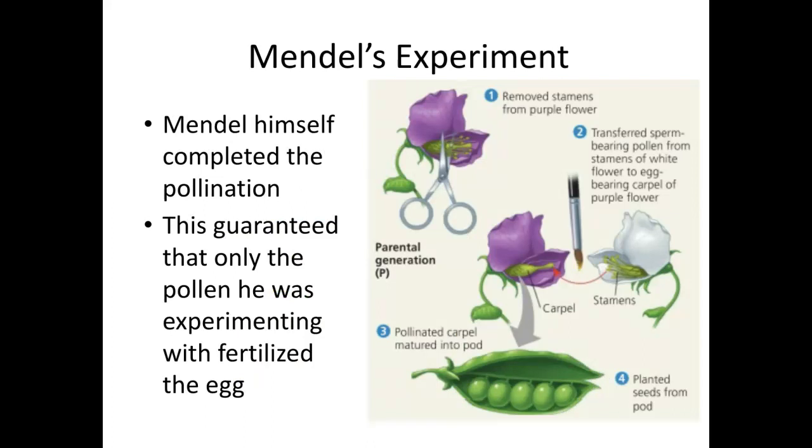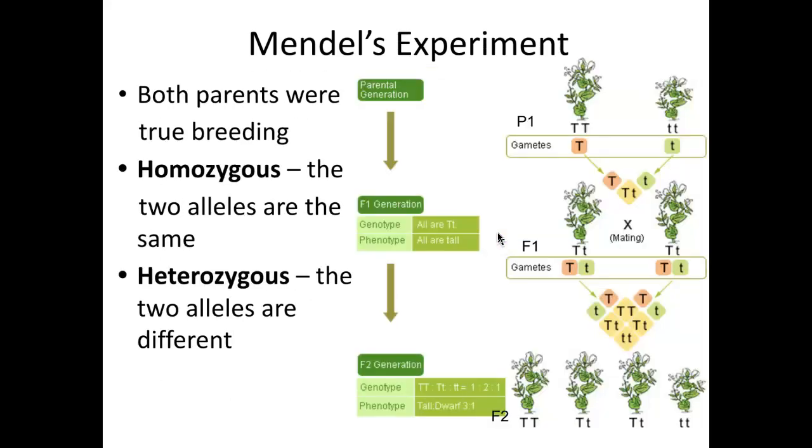When he did his experiment, I told you he did cross-pollination. So he took one plant and crossed it with another plant, or he fertilized another plant. So in order to do that, he actually cut and removed parts of a flower so that he had full power to pollinate and have control over which plants pollinate other plants. That way, he knew it was a very valid experiment, very accurate experiment.